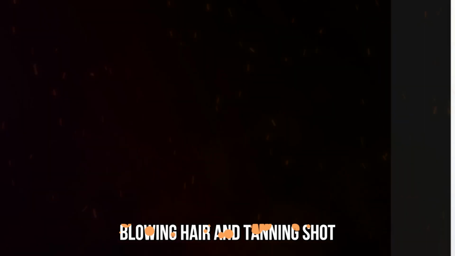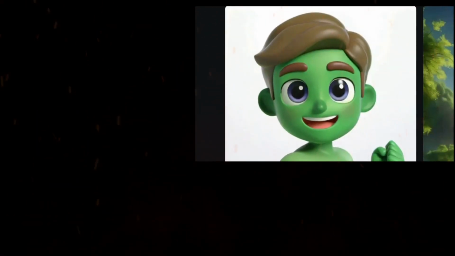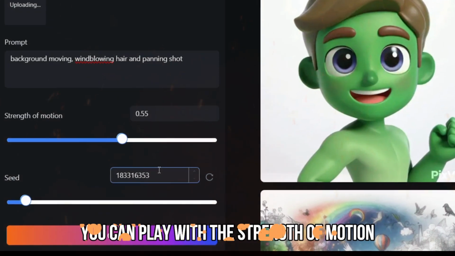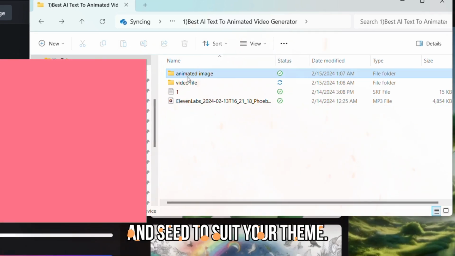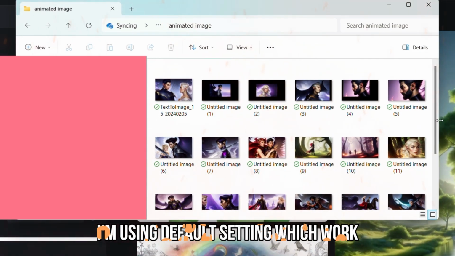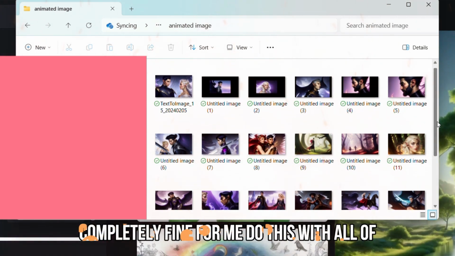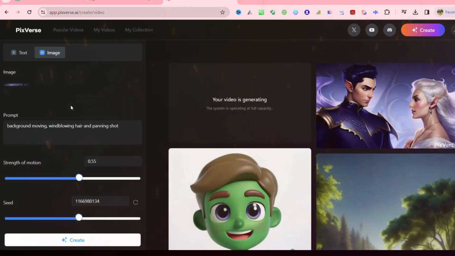There are a few keywords you can always use throughout the whole process, such as background, moving, wind blowing hair, and panning shot. You can play with the strength of motion and seed to suit your theme. I'm using the default setting, which works completely fine for me. Do this with all of your images and save them.